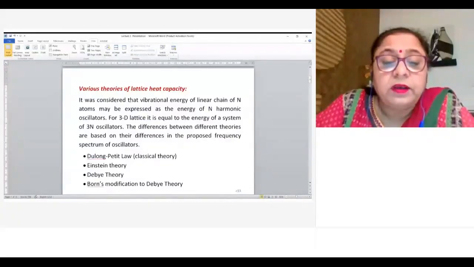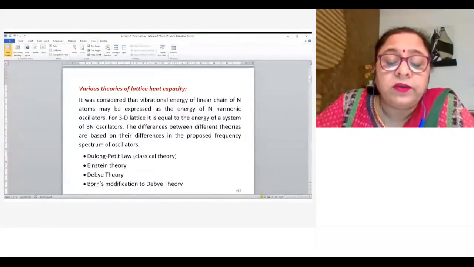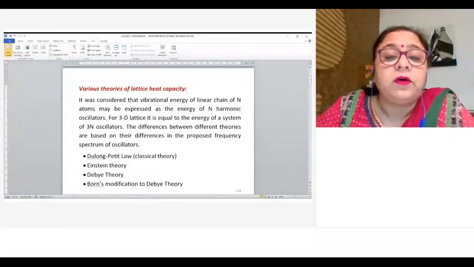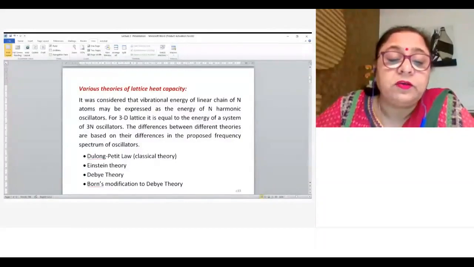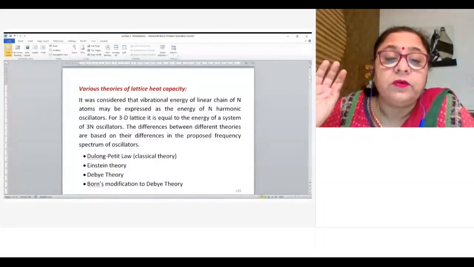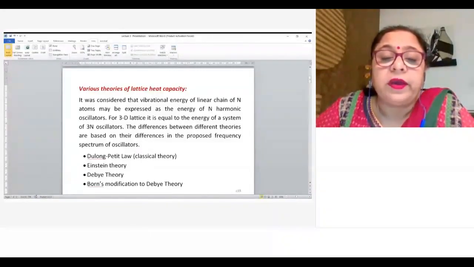Basically, we can consider atoms as a linear chain, where a large number of atoms are treated as harmonic oscillators, whether it is classical theory or Einstein theory. Okay, so if there are n atoms, it will have n harmonic oscillators. In three dimensions, each harmonic oscillator has 3 degrees of freedom. So we can consider 3n harmonic oscillators in three dimensions.